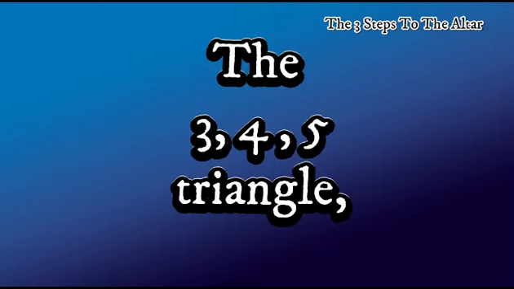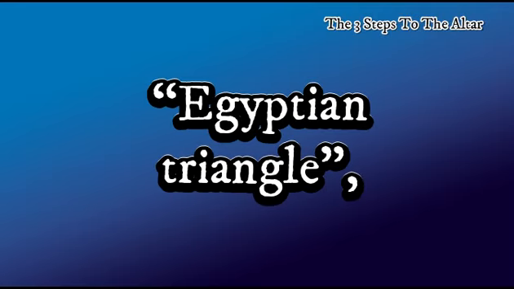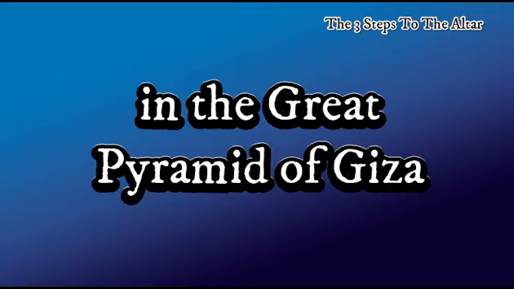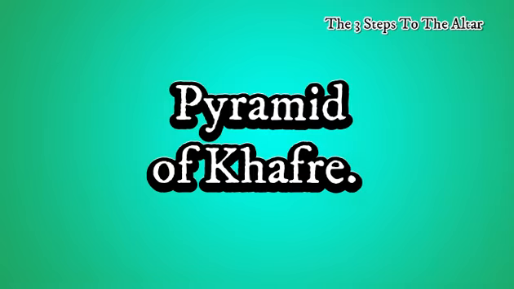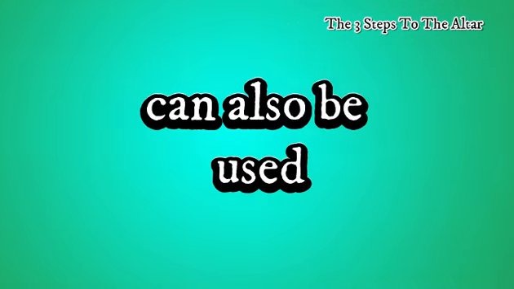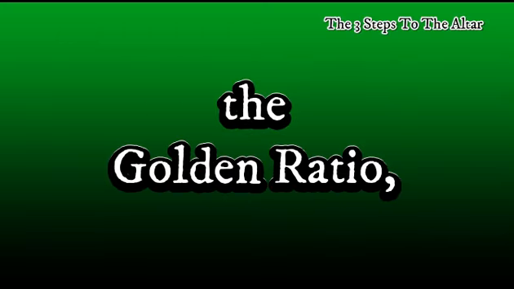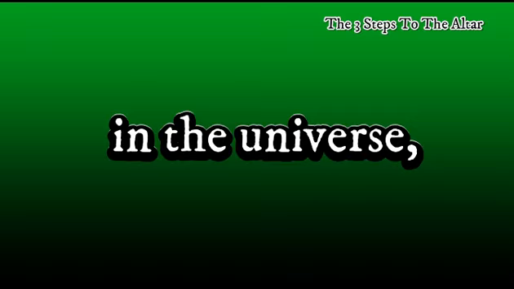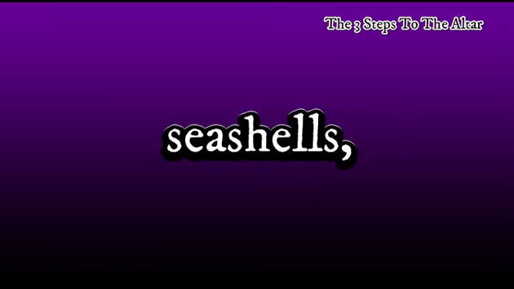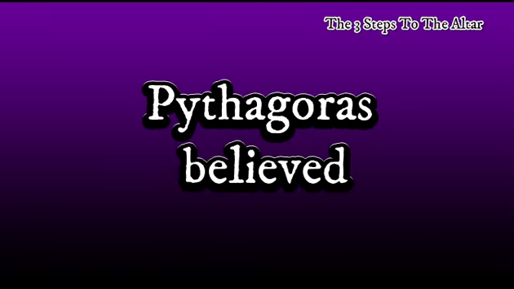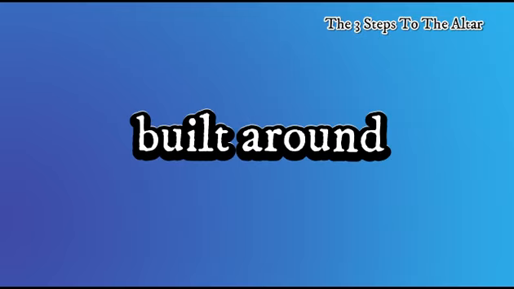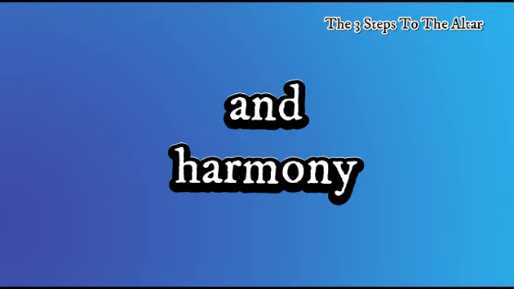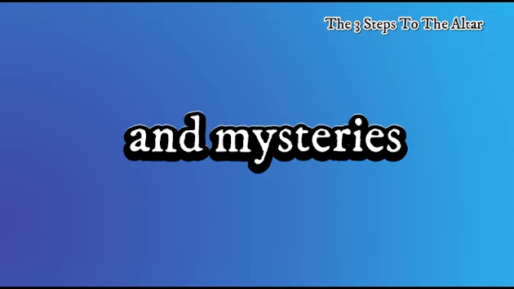The 3, 4, 5 triangle, also called the Egyptian triangle, is present in the Great Pyramid of Giza and the neighboring Pyramid of Khafra. This triangle can also be used to determine pi, the golden ratio, and the golden gnomon, which is the pattern for most organic growth in the universe, as seen in flower petals, seashells, and cell growth. Pythagoras believed that the philosophies built around numbers, proportion, and harmony contained the secrets and mysteries of creation.